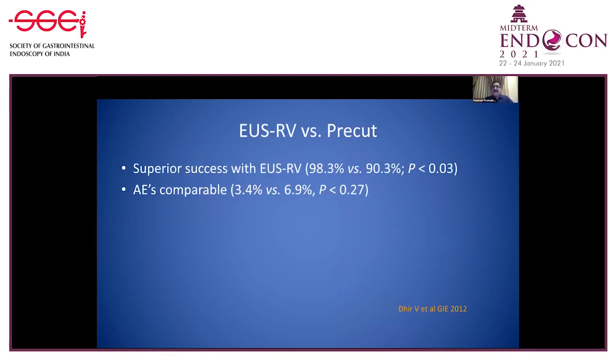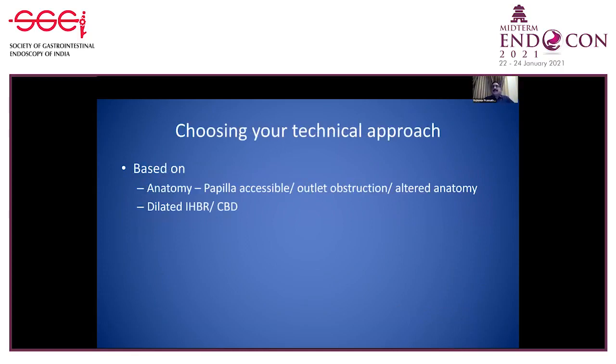Pre-cut has been a standard modality of choice, but it requires a lot of experience and has a risk of pancreatitis. It can be a dangerous procedure in inexperienced hands. So those who are comfortable doing an EUS rendezvous have a suitable option to avoid pre-cut and go directly for EUS RV. Once we have learned that we have several approaches available, that is from the stomach or from the duodenum, which to choose and when to choose?